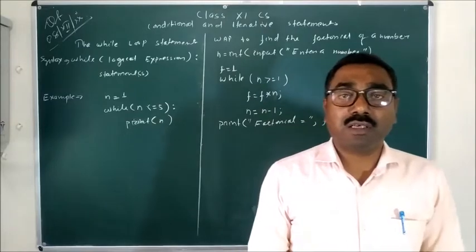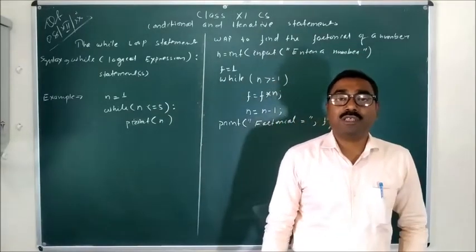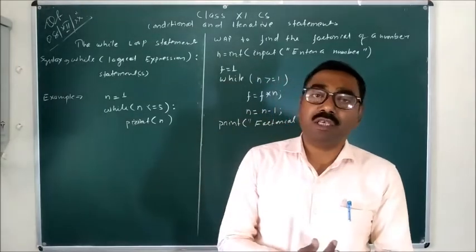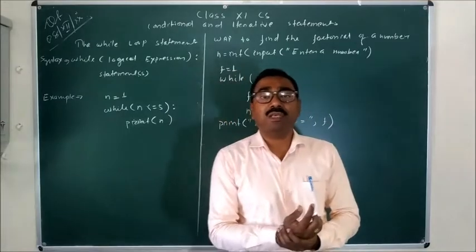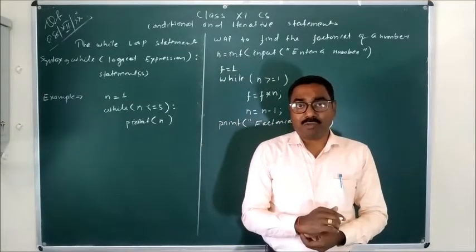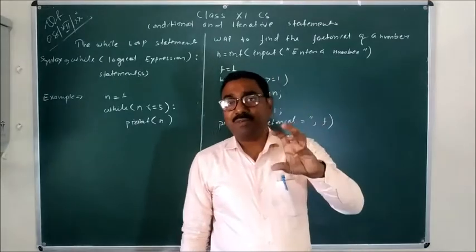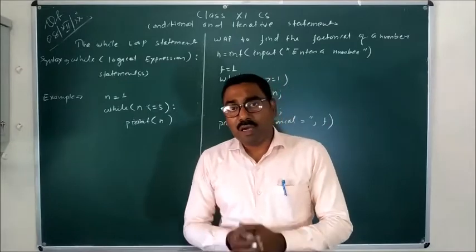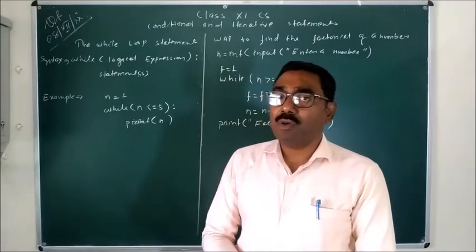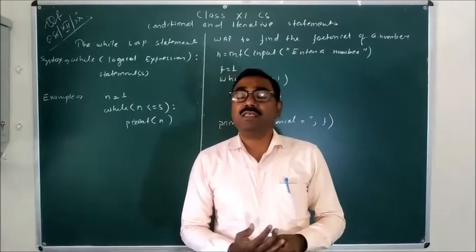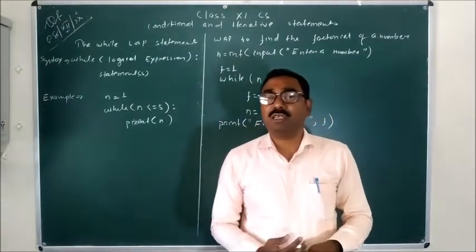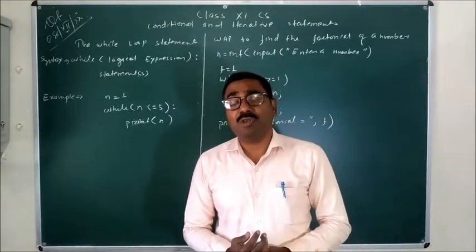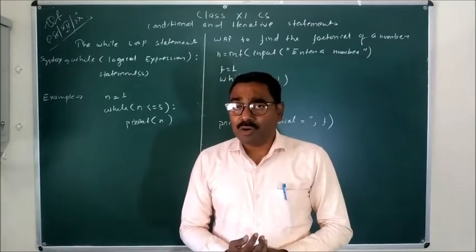And in the last class I told you about the for loop, which is a counting loop, in which the number of times our statements will be executed is mentioned in the for loop. Whether we are going to execute 5 times or 3 times or 2 times, how many times we want to execute the statements. But in case of a conditional loop, until a specific condition is satisfied, or until a specific condition is returning true, up to that time the statements will be executed repeatedly.